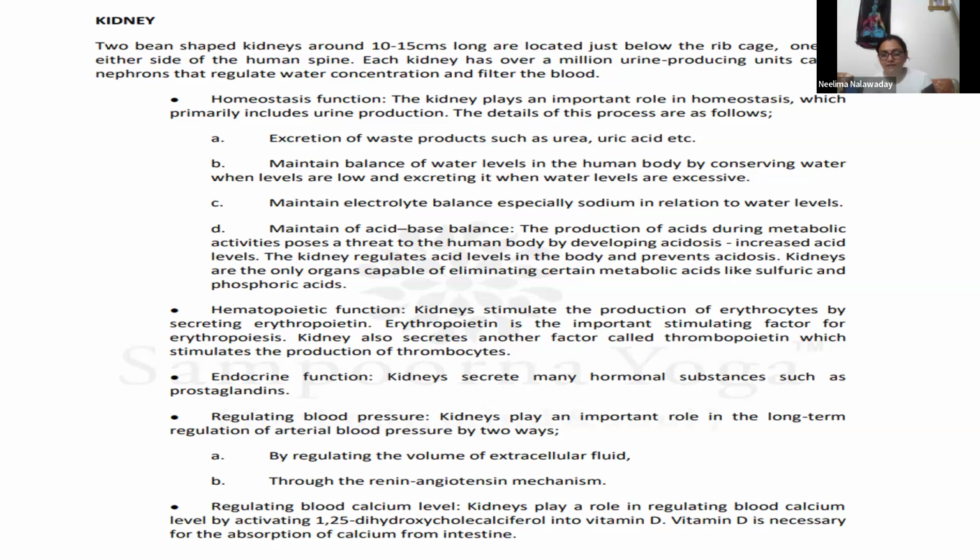So this activation of dihydroxycholecalciferol is required to absorb this vitamin D. So that's how vitamin D is necessary for absorption of calcium from intestine. So it is all linked, and kidney is the major role playing factor here, or role playing hormone here. So there are 7 to 8 major functions the kidneys are performing.